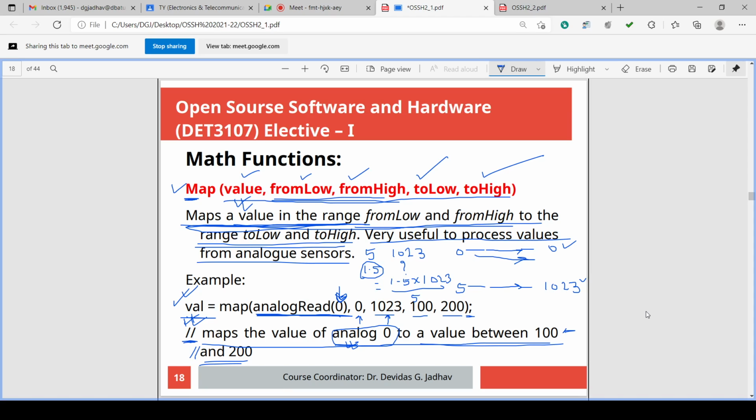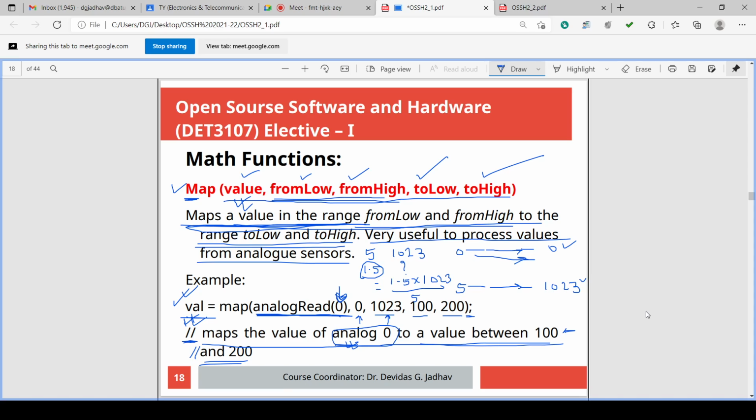We will map the value. Map, bracket, 512 comma. This is the value. What is its range? 512's range is 0 to 1023. So map, bracket, 512 comma 0 comma 1023. What is the other range we want to map to? 0 to 255. So what is the complete function? map(512, 0, 1023, 0, 255).